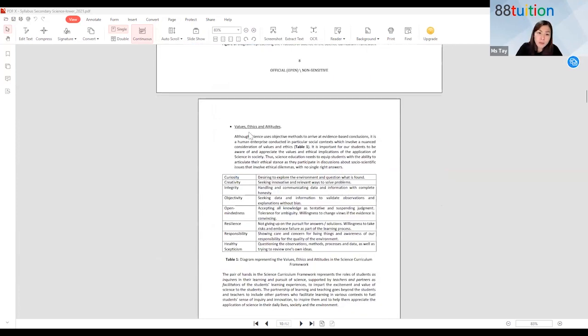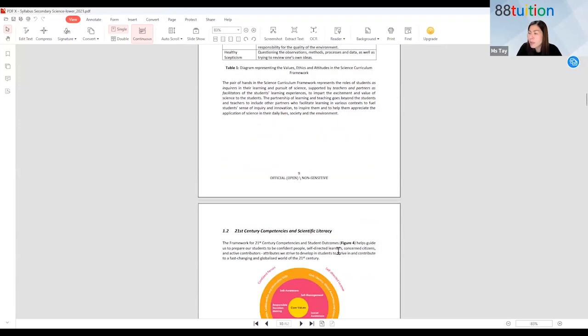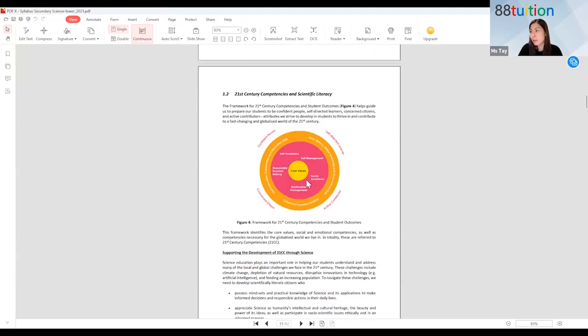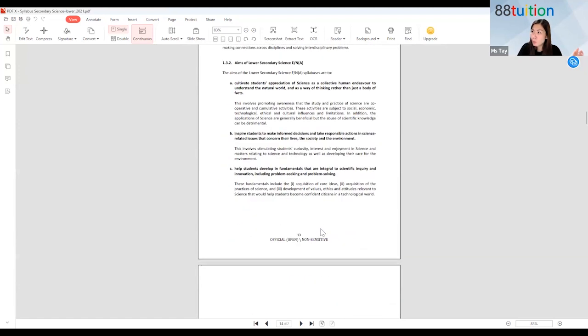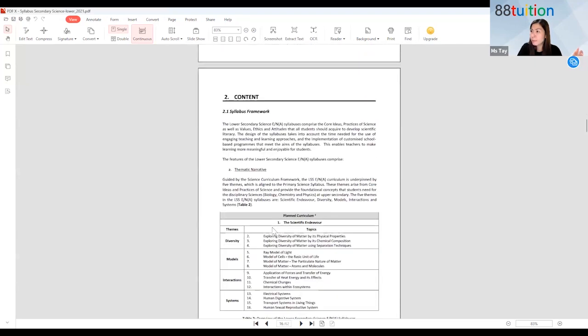Okay, so they want you to have certain values, ethics, attitudes, and it is over here, okay, over here, these are important for our chapter 1. All right, be curious, be creative, have integrity, be objective, be open-minded, resilient, responsible, okay, and then also be giving healthy skepticism lah. Okay, so you can make comments, but it has to be helpful and healthy comments, okay, instead of putting people down. Okay, so I'm not going to go through everything here because it's not necessary. Yeah. Okay, what I want you to know is, all right, content is here.